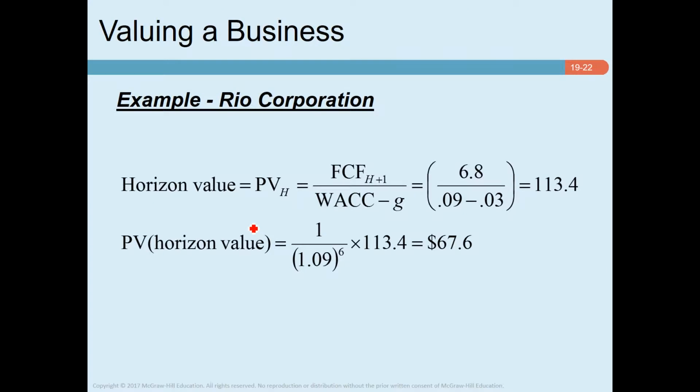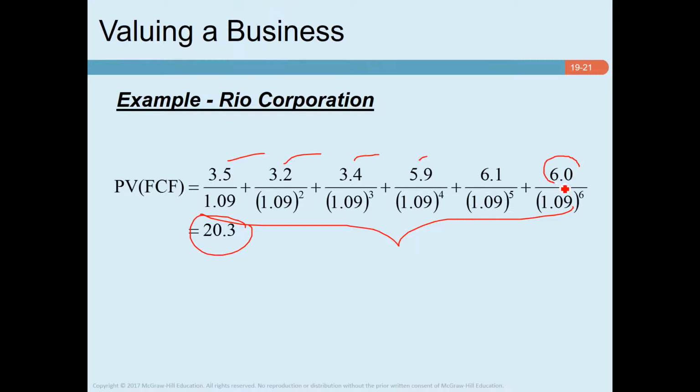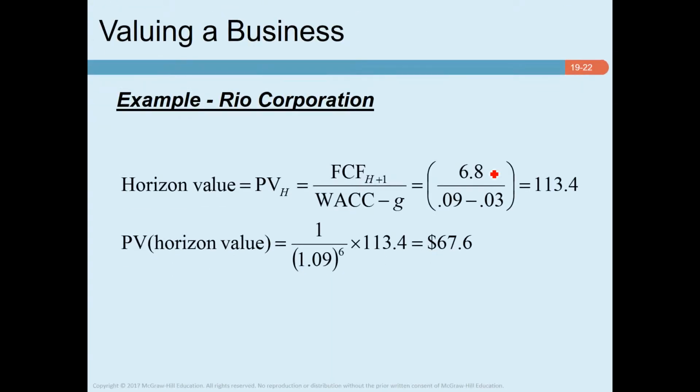Then we calculate the horizon value. As I previously mentioned, this is the cash flow generated in year 6. We assume that in year 7 it will increase by a certain percentage, and then it will grow at a constant rate. You can see that the growth rate is 3%. So for the rest of the life, up to eternity, it will grow at a constant rate of 3%. This is the present value formula for a constant growth model, if you remember. This is the cash flow, divided by the required rate of return minus the growth rate. So this is the horizon value at the end of year 6.